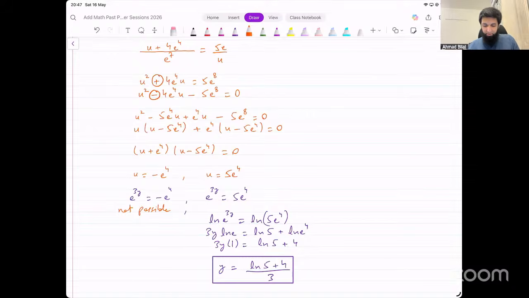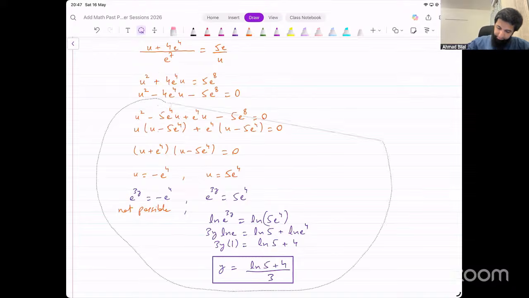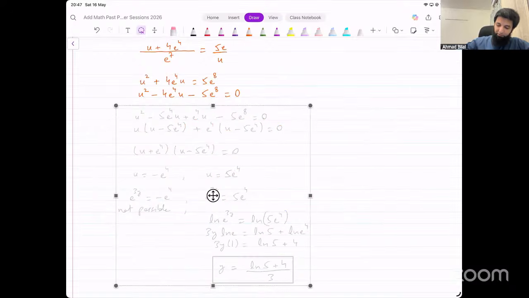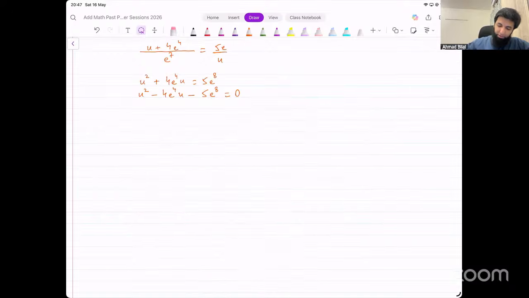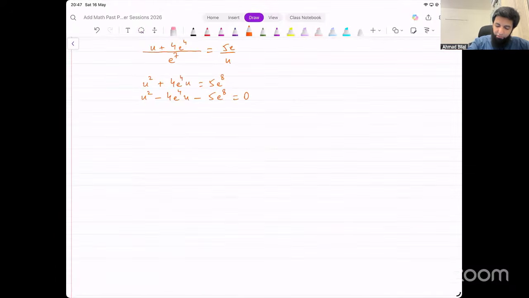Okay, again, that is something that you need to avoid. So this was plus. I wrote that as minus for some reason. Let's erase all of this and do it again. So we have u squared, and this was supposed to be plus here: u squared plus 4 e raised to power 4 times u minus 5 e raised to power 8.